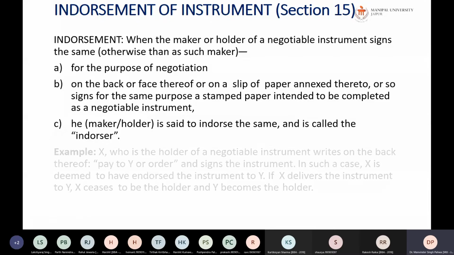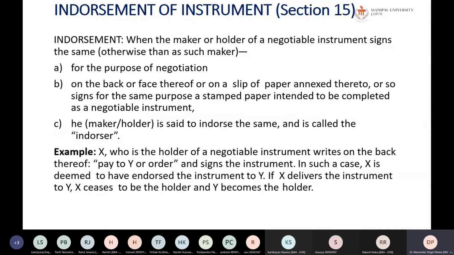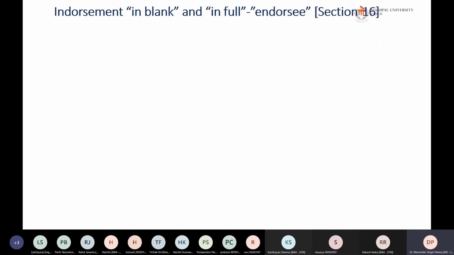The person is called the endorser, and the person to whom it is endorsed is called the endorsee. For example, X, who is a holder of a negotiable instrument, writes on the back thereof, pay to Y or order, and signs the instrument. In such a case, X is deemed to have endorsed the instrument to Y. If X delivers the instrument to Y, X ceases to be the holder and Y becomes the holder. So delivery has to be there. Delivery is a very important part of endorsement.